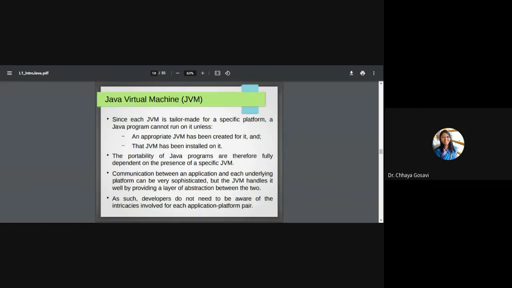But currently, with a high level language like C or C++, we are not bothered about hardware or architecture or operating system. We just write code as per our logic. So as such, a developer does not need to be aware of the intricacies involved in each application platform pair. The application is the user end or programmer's end software, and the platform is the underlying hardware machine. To fill this gap, there is an abstract layer which is called JVM.